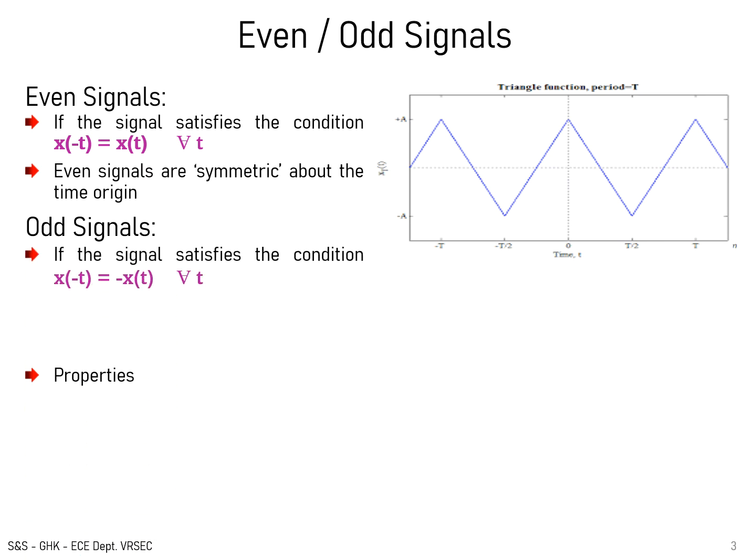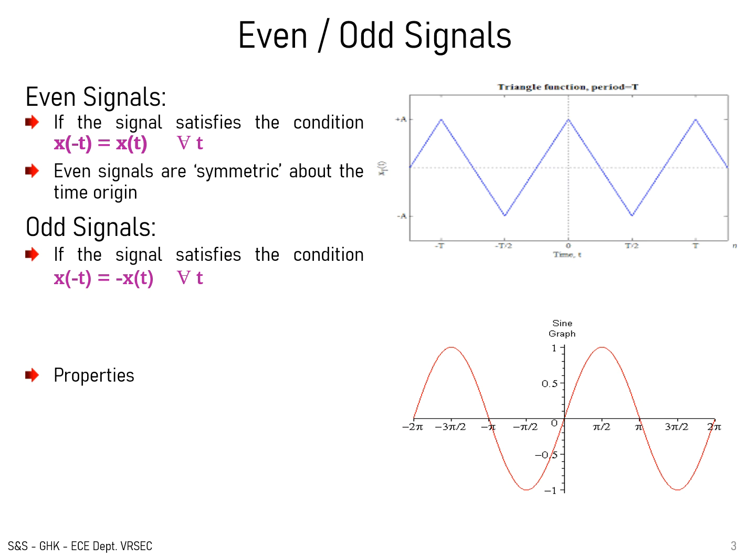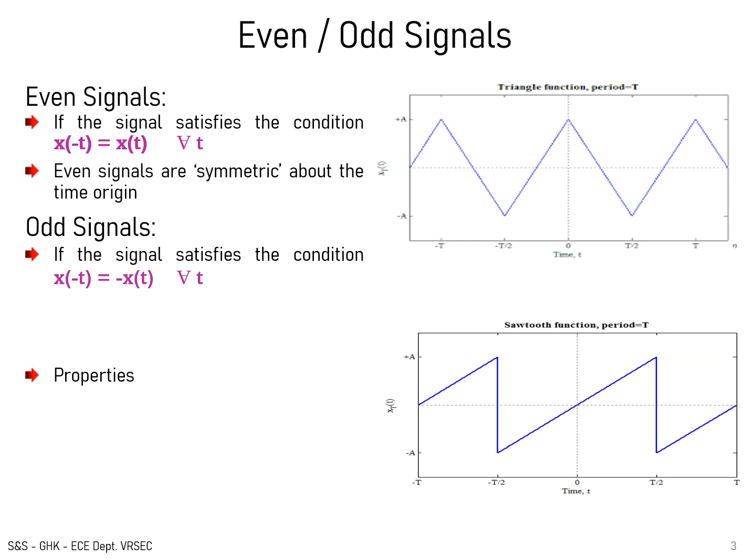Suppose if the condition x of minus t equal to minus x of t holds for all values of t, then the signal is called an asymmetric signal, an odd signal. Here if you observe this waveform, at t equal to pi by 2, the amplitude of the signal is 1, whereas at t equal to minus pi by 2, the amplitude of the signal is minus 1. That means x of minus t equal to minus x of t. That means at the origin the signal is asymmetrical. Therefore this type of signal is an odd signal. Odd signals are antisymmetric about the origin.